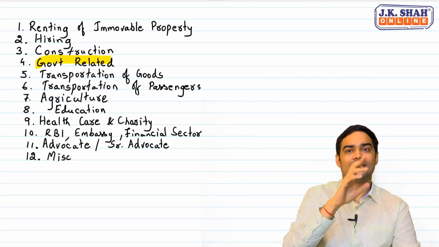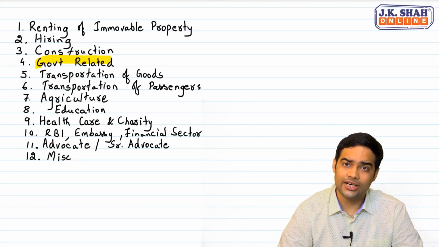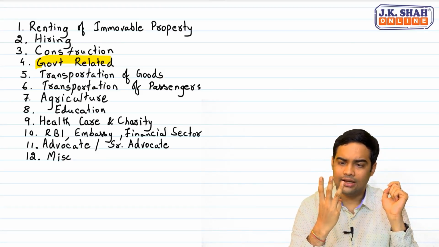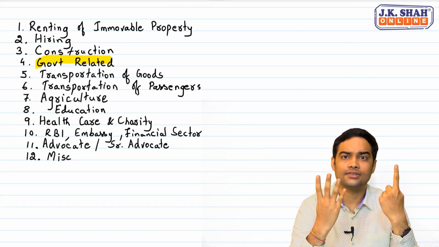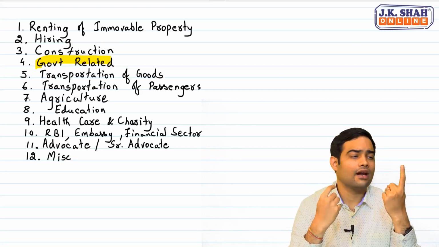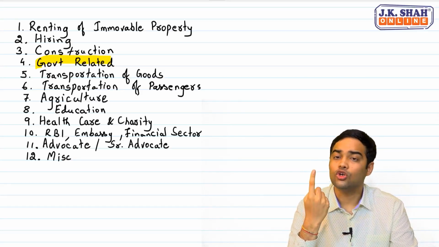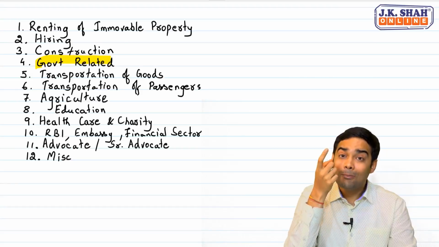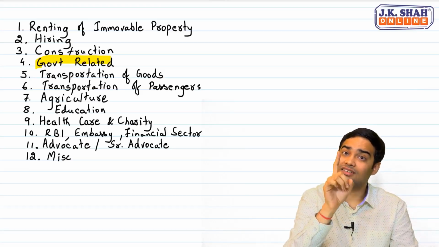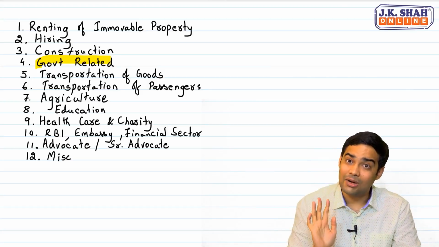Now let's talk about transportation of goods. When we talk about transportation of goods, the first thing which you should understand, there can be various modes: road, rail, vessel, aircraft, inland waterways. 5 modes. Transportation of goods by road is exempt except goods transport agency and courier agency. But goods transport agency providing it to an unregistered person is exempt other than specified persons. The specified persons is factory, society, cooperative society, which is covered by RCA.